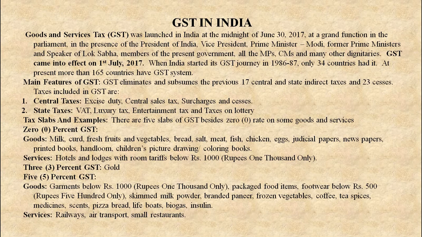Services: hotels and lodges with room tariff below 1000. This is about 0% GST.